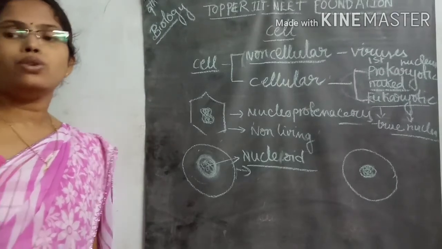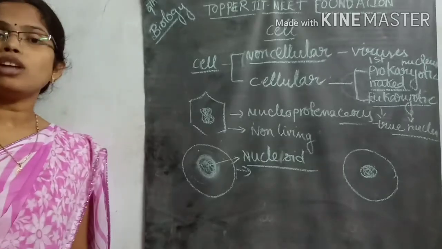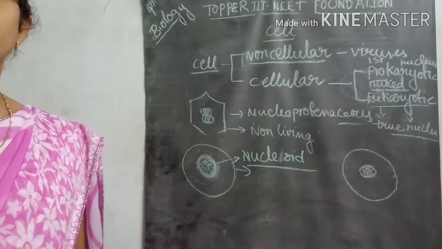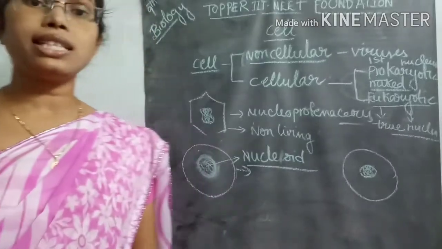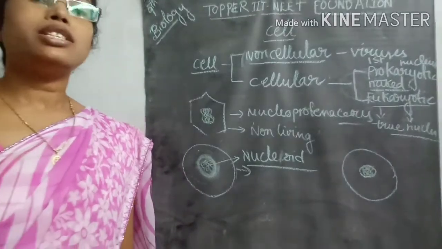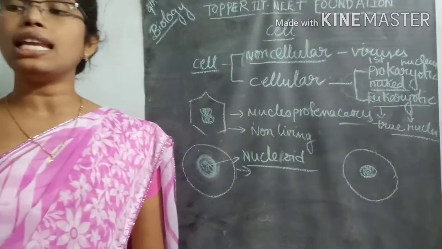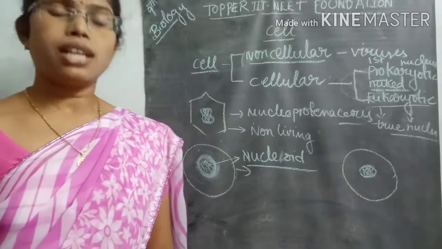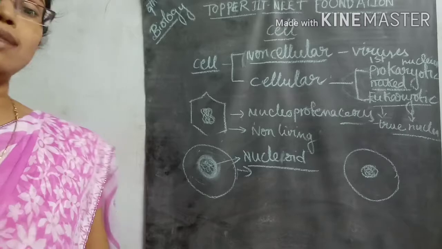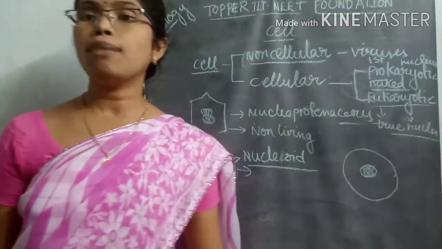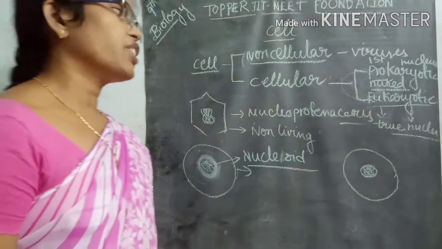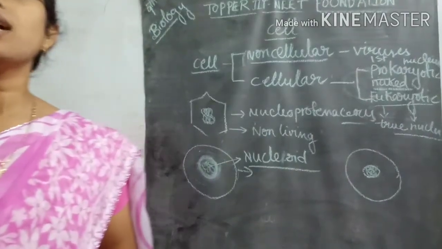That's why eukaryotic cells are advanced in nature, while prokaryotic cells are primitive. In eukaryotic cells the nucleus is surrounded by a nuclear membrane, and the DNA is surrounded by a particular nuclear membrane.